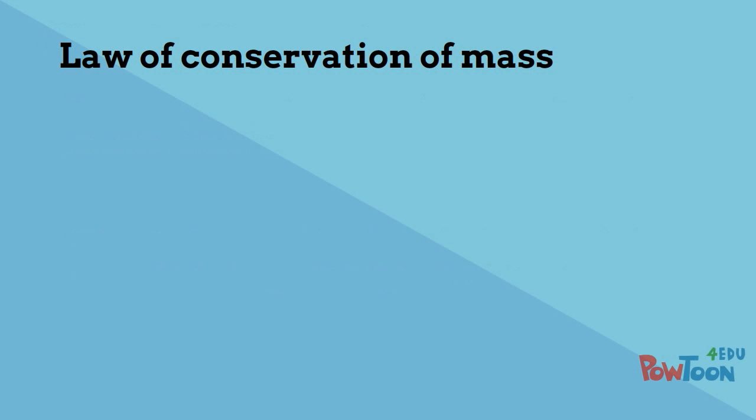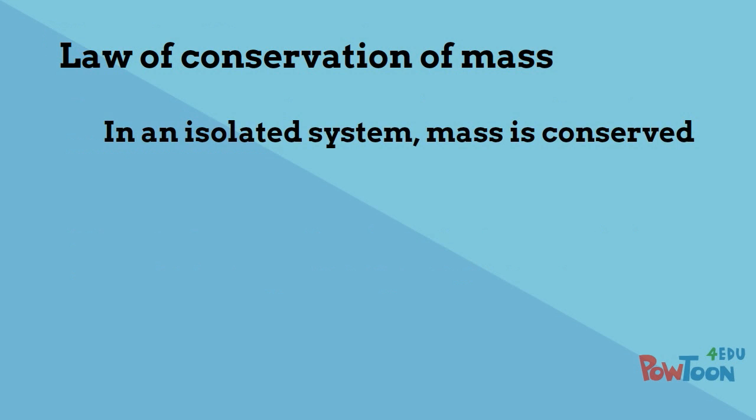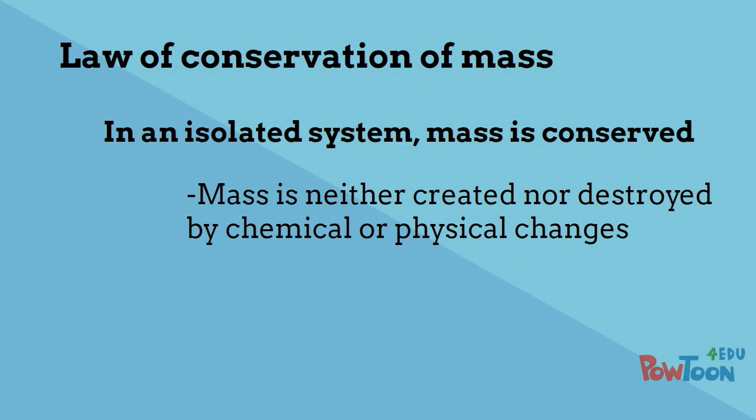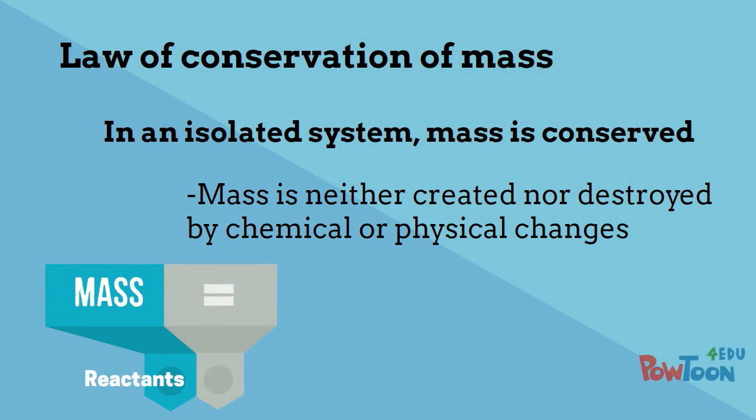When considering chemical reactions, an important point to consider is the law of conservation of mass. The law of conservation of mass states that in an isolated system, mass is conserved. In other words, it is neither created nor destroyed by chemical or physical changes. In a chemical reaction, this means that the mass of the reactants must be equal to the mass of the products.